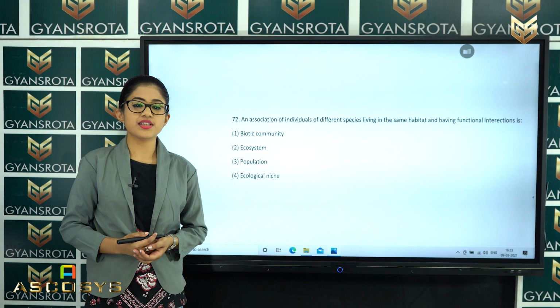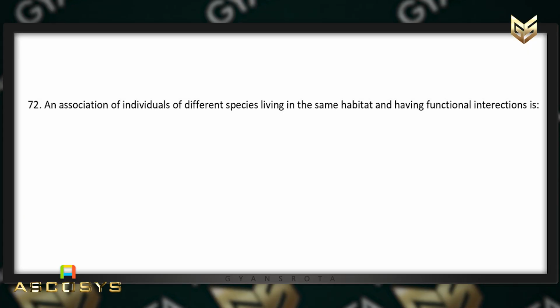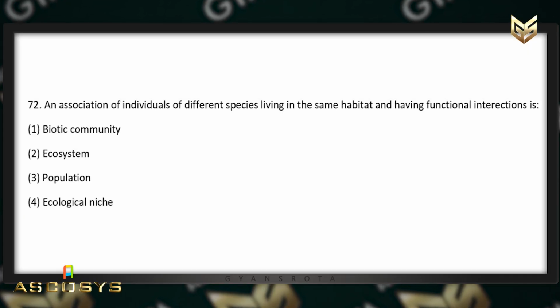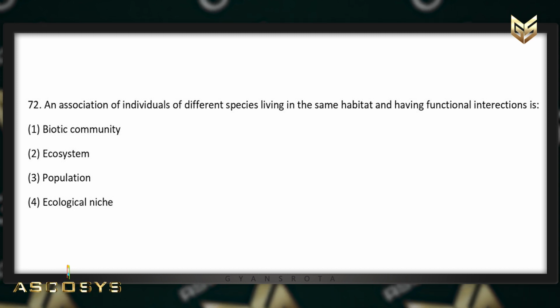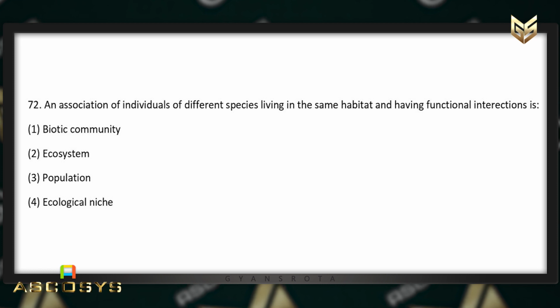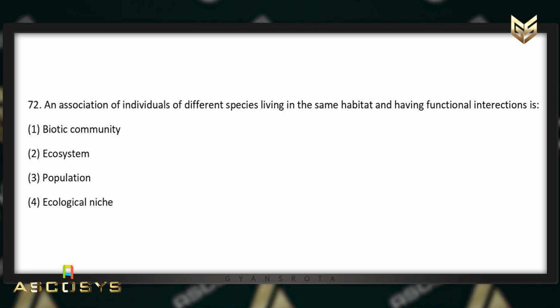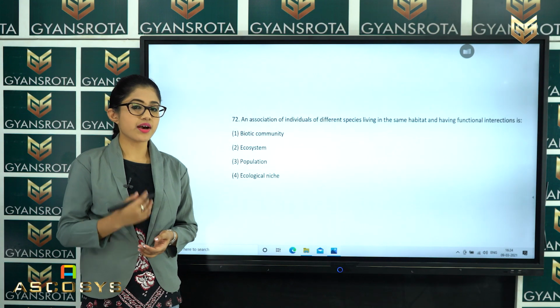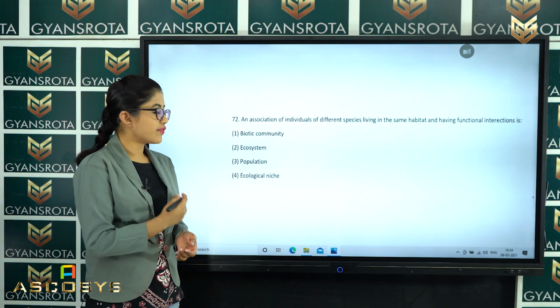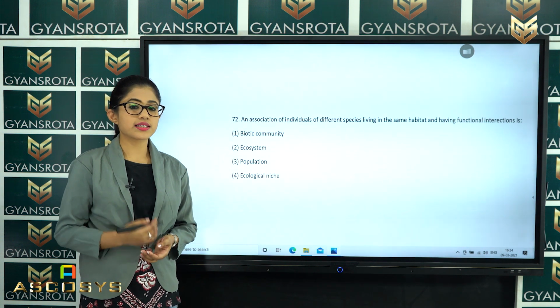Now, the next question is question number 72. An association of individuals of different species living in the same habitat and having functional interaction is, options are given. First option is biotic community, second option is ecosystem, third option is population, and fourth option is ecological niche. From the chapter Ecosystem, we have these definitions given in the options. So, which among them is the correct answer?